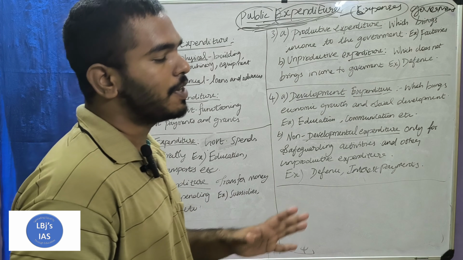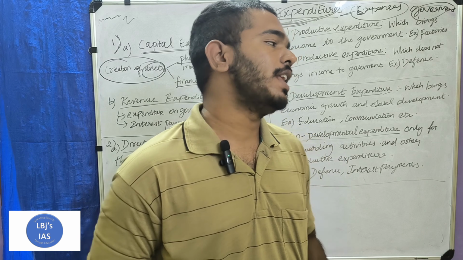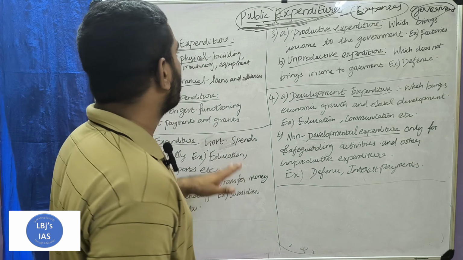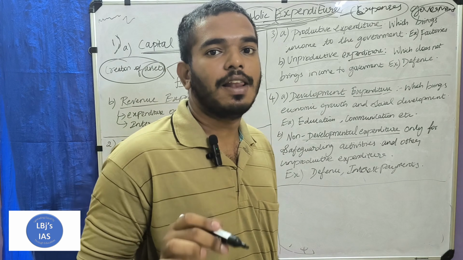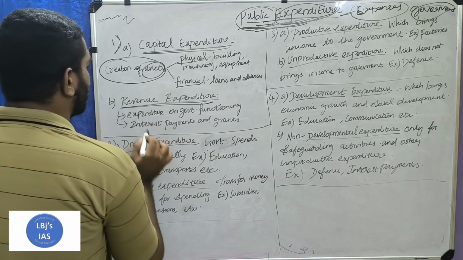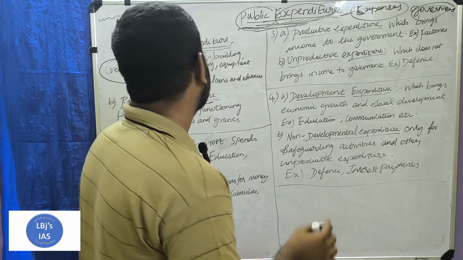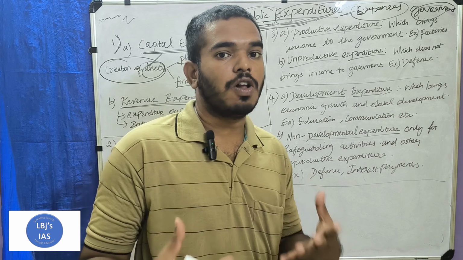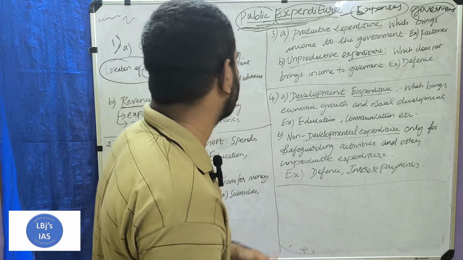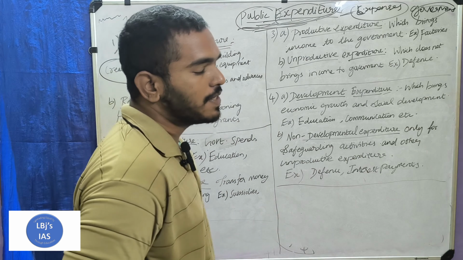So public expenditure is classified in various ways and we are going to see them one by one. First one is capital expenditure and then revenue expenditure. Capital expenditure is nothing but the creation of assets. It involves the creation of some assets. Take for example, it may be physical assets.